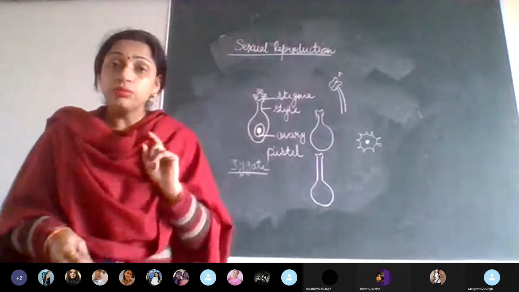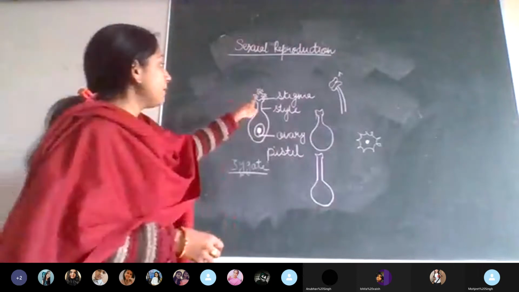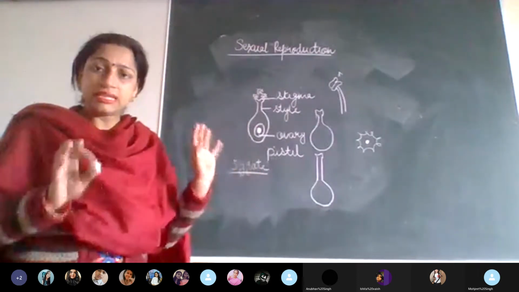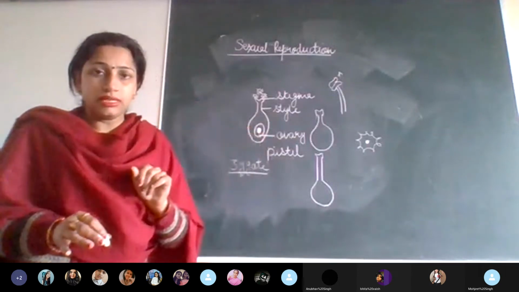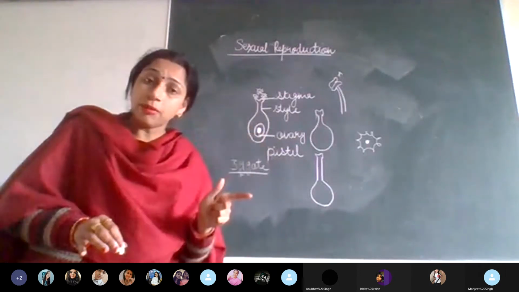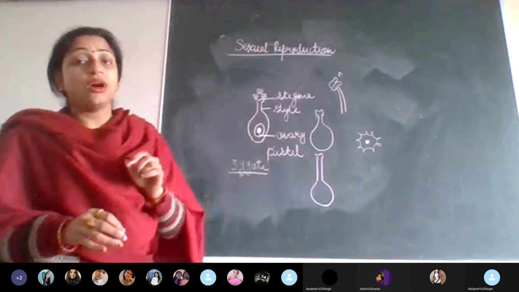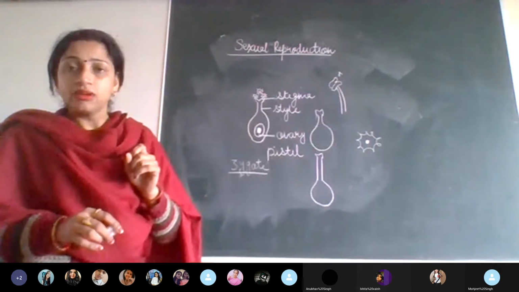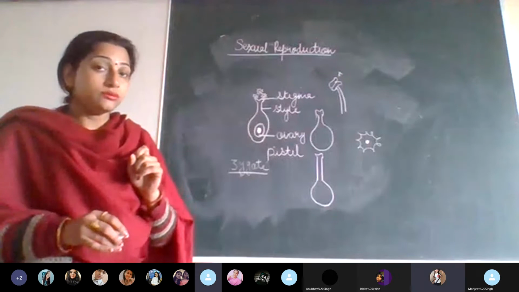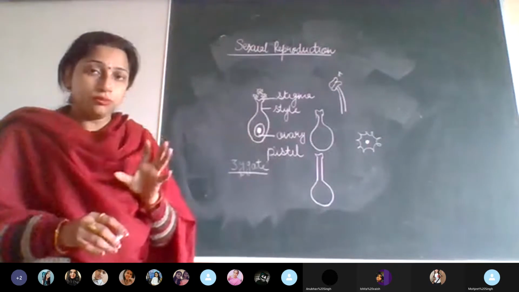There will be a tube which will come out of this. As soon as they reach there, they settle there, and a tube is going to come out of these pollen grains. And since it is coming from the pollen grains, which tube is it called, children? Pollen tube. What do we call it? Pollen tube.